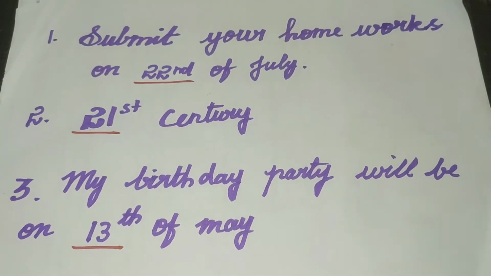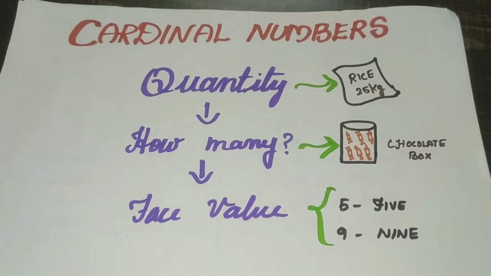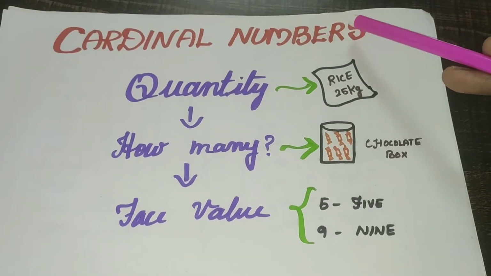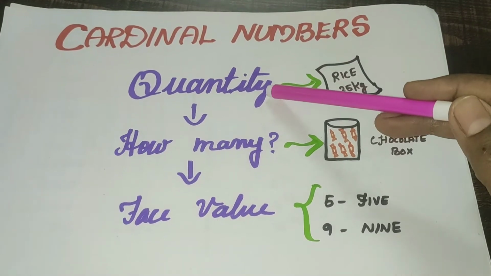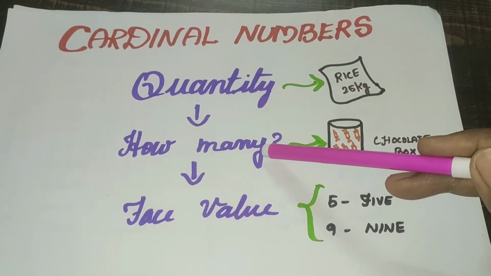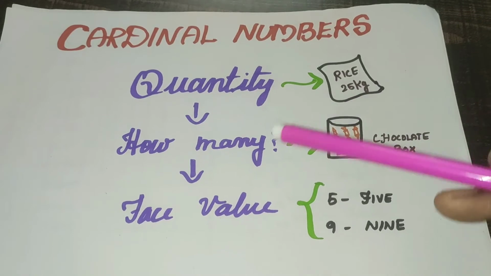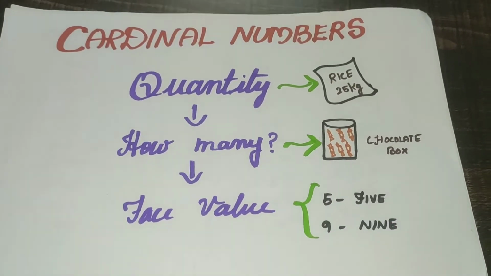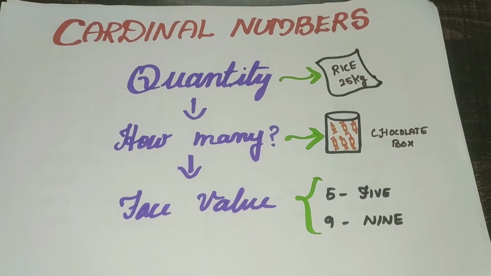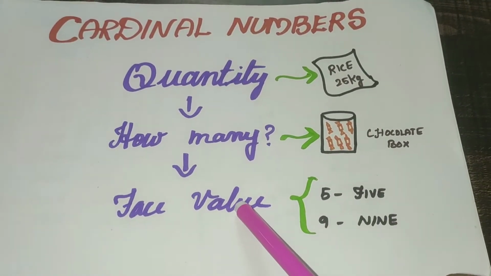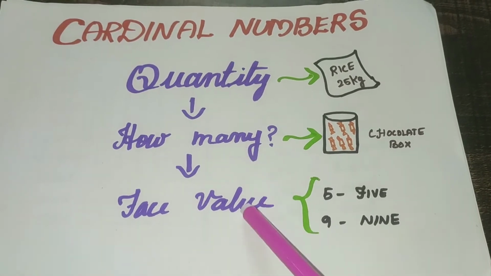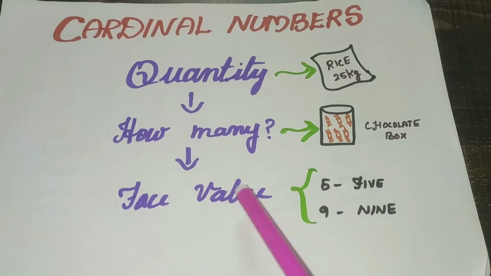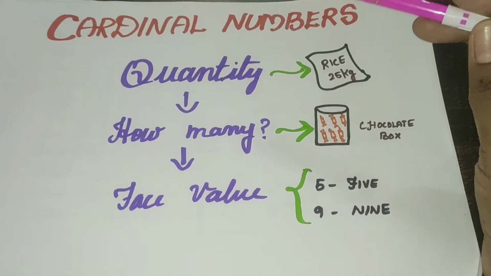Let us know about the cardinal number. See this, children, these are cardinal numbers. The cardinal numbers always tell about the quantity, also answer the question how many, and it is face value. It tells about the face value of the number. Already we know about the place value. What does face value mean? It is very easy. Once you are telling the name of the number, that is called face value. Nothing more than that.